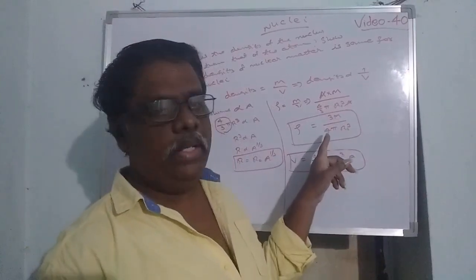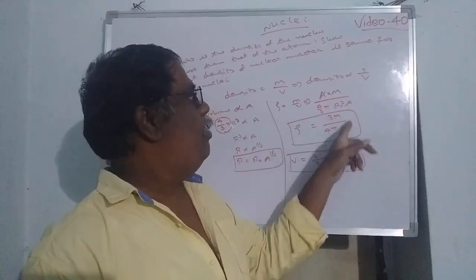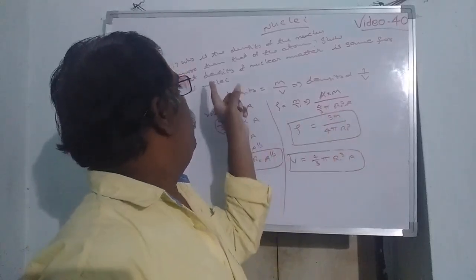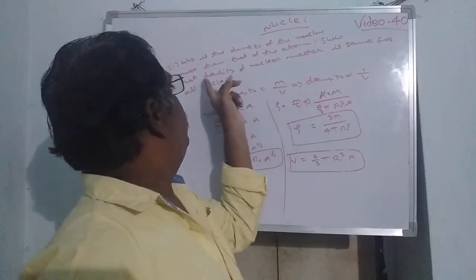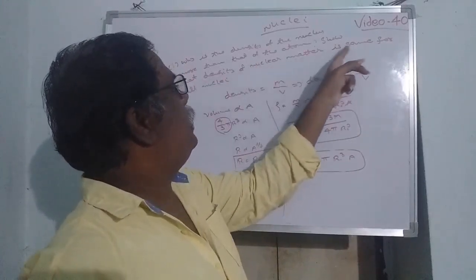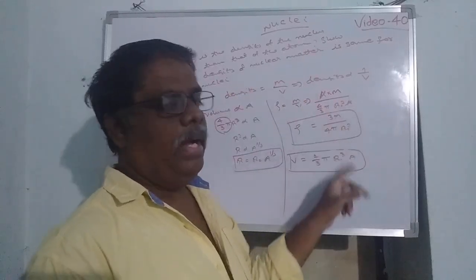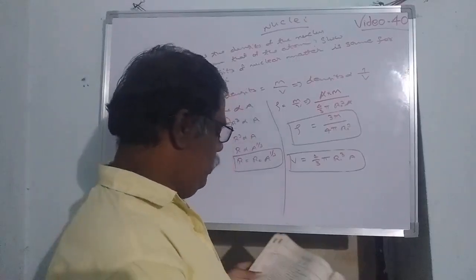Look at this formula. In this equation there will be no A, that means no atomic number. See here, the density of nuclear matter is the same for all nuclei. That means it is independent of the atomic number. That is our comment we have to write. It is the same for all nuclei.